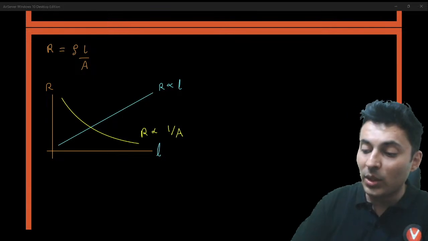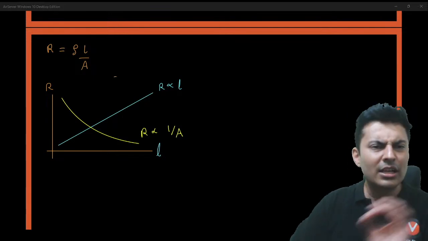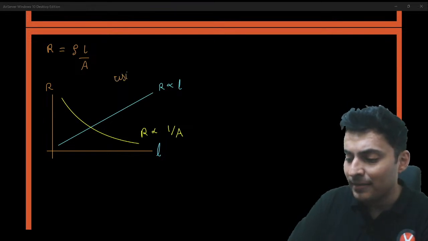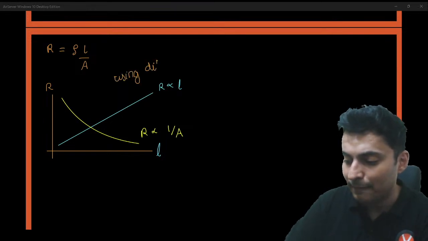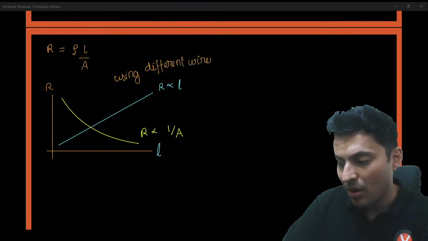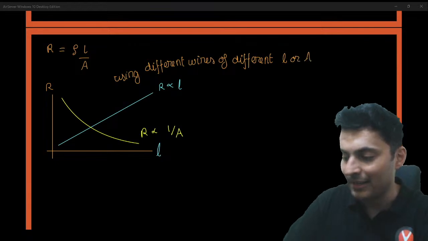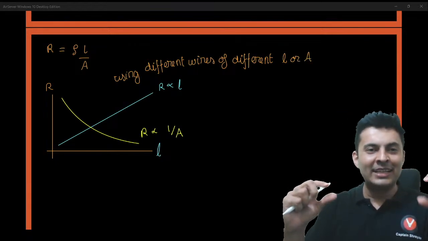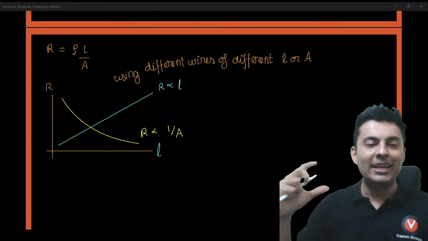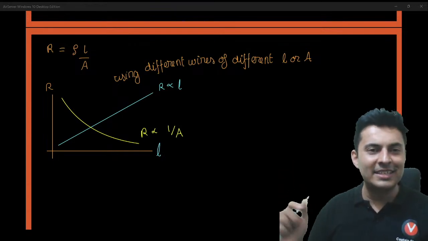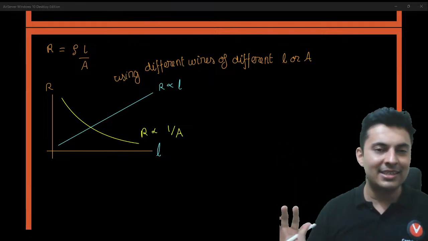Here, when I wrote R is rho L by A and I'm saying resistance is directly proportional to length, I'm using different wires of different lengths or areas. I take a copper wire of 1 meter length. I take a copper wire of 2 meter length. I take a copper wire of 3 meter length. And for each wire, I see the resistance. I see, more the length, more is the resistance.